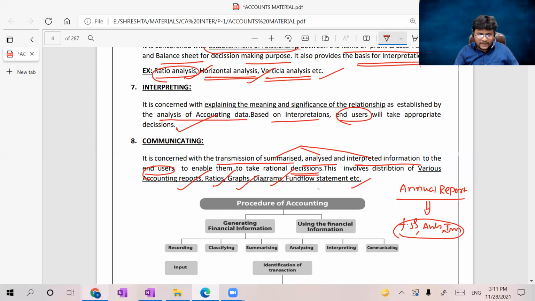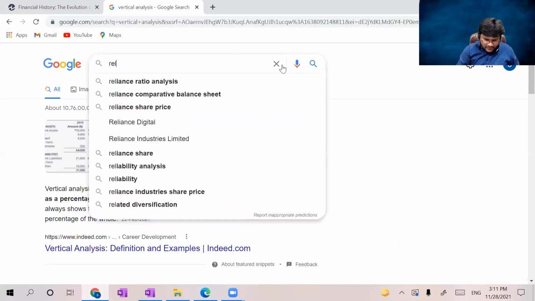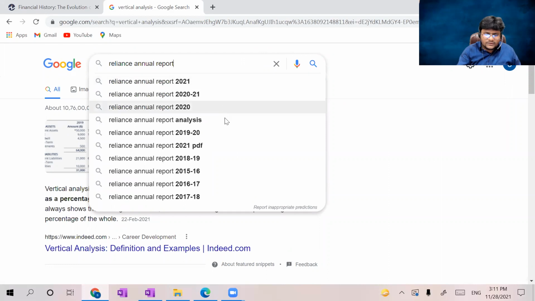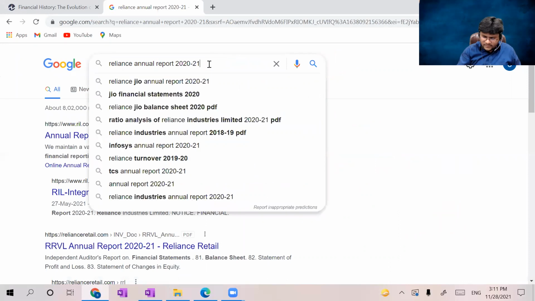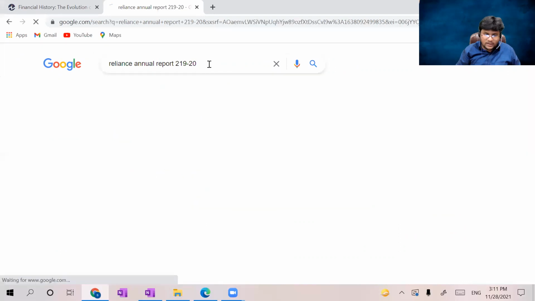Yes, I'm not joking, guys. Just here I'm showing the Reliance annual report. Just check the Reliance annual report. So just take it as 2021. Okay, or 1920. It's better to see 1920.